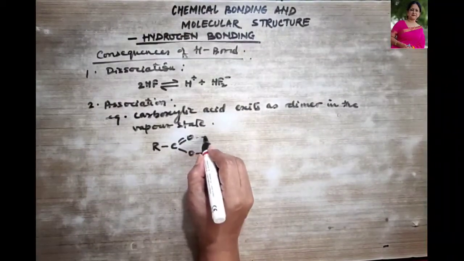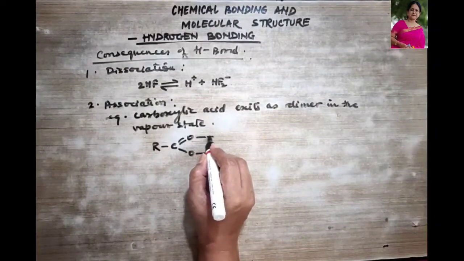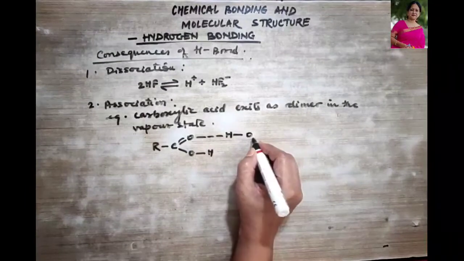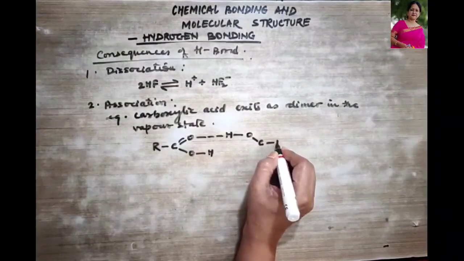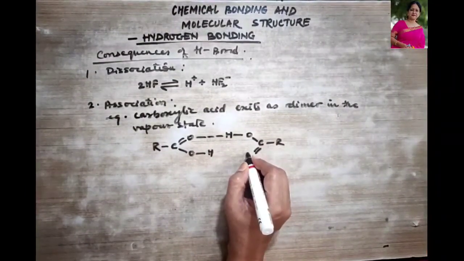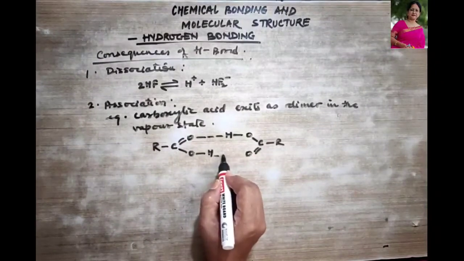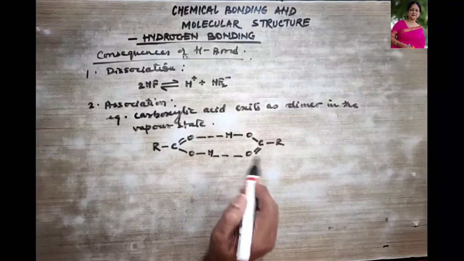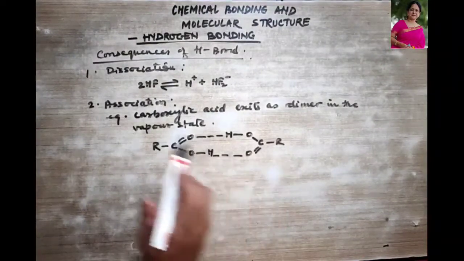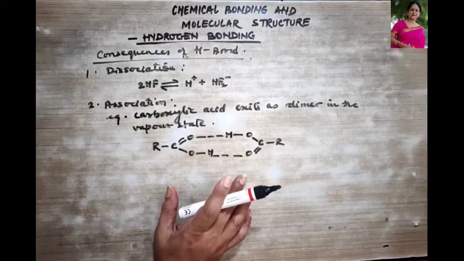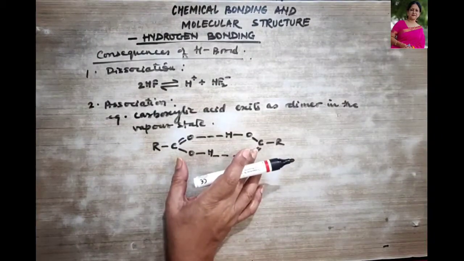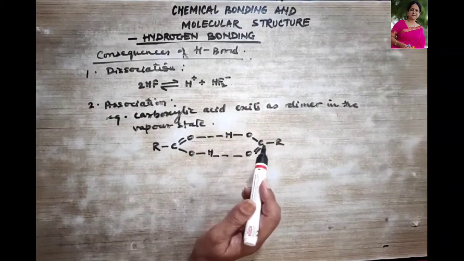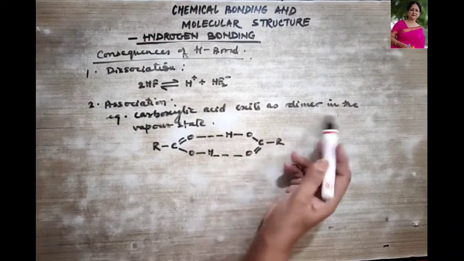So this another molecule will be attached to it by a hydrogen bond. C double bond O, and here again it is going to get attached with a hydrogen bond. Clear? So association is also clear to you. What did I say? Due to intermolecular hydrogen bonding, two or more molecules of a compound associate to form a molecule, and this is one example.